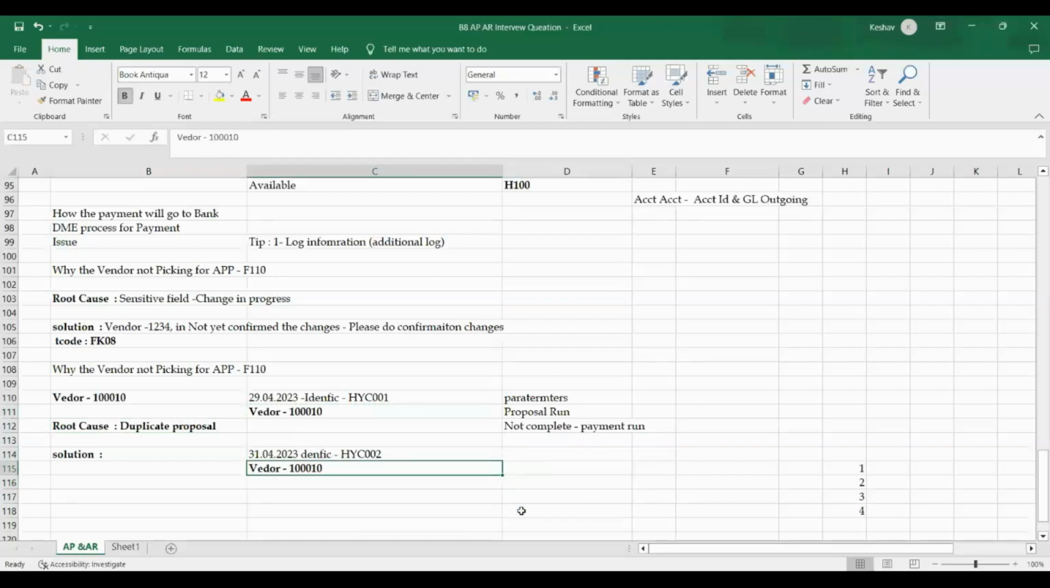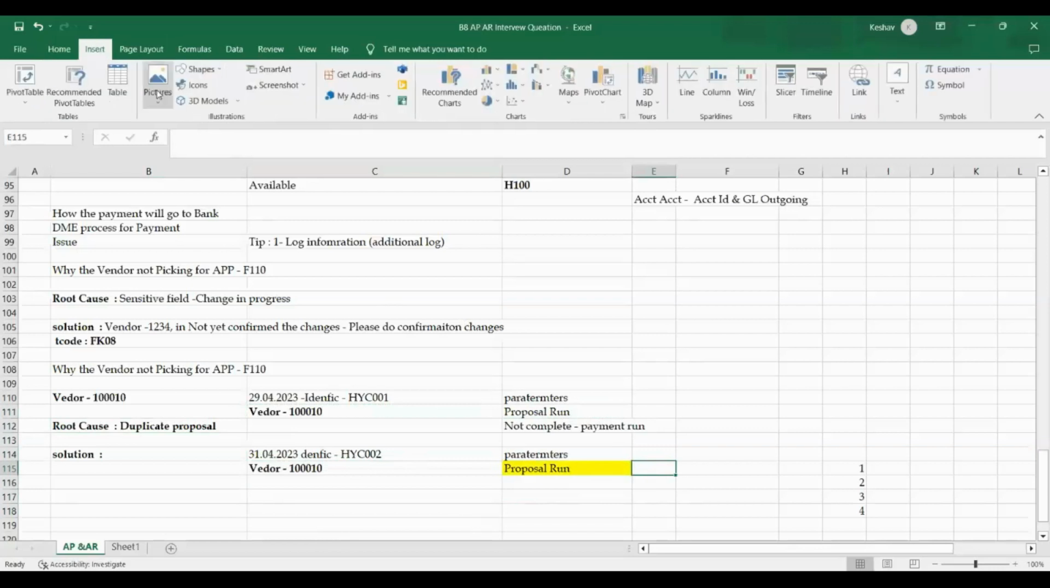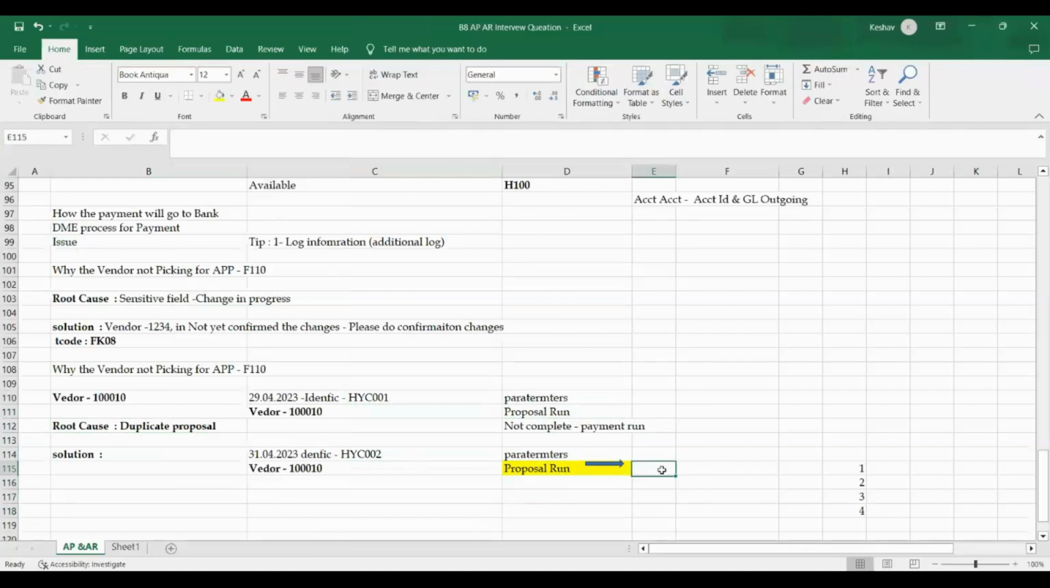When you run this payment run, you run till the proposal. You enter the parameters and run the proposal. In the proposal run, you can find the log. There is log information related to the proposal. If you see the log very clearly, the system will tell you. If you go to the log details, it will clearly say that this particular vendor has been locked.